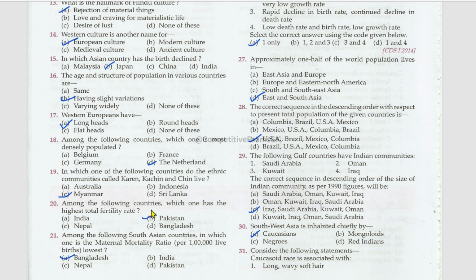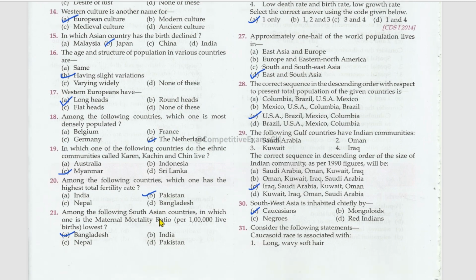Myanmar. Among the following countries, which one has the highest total fertility rate? Pakistan. Among the following South Asian countries, in which one is the maternal mortality rate the lowest? That is in Bangladesh.